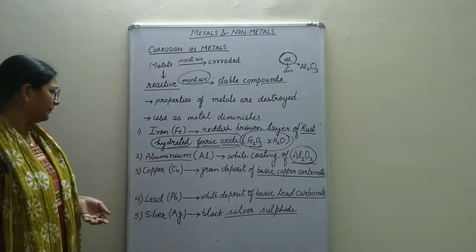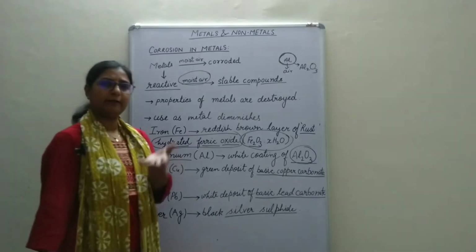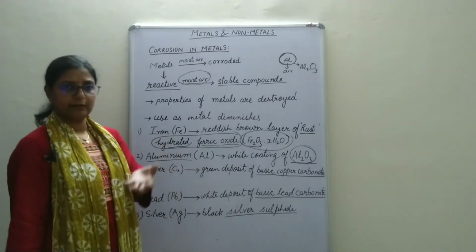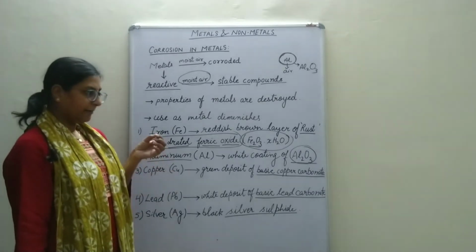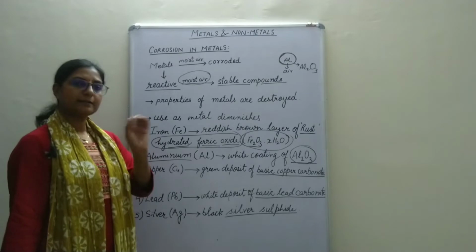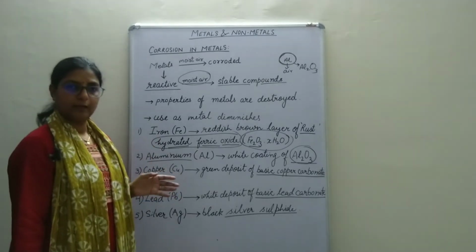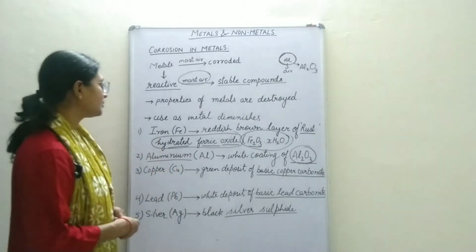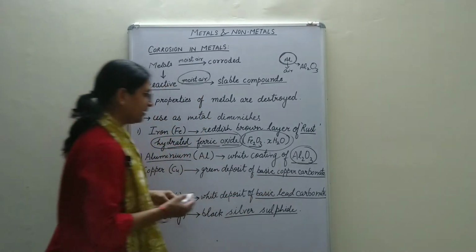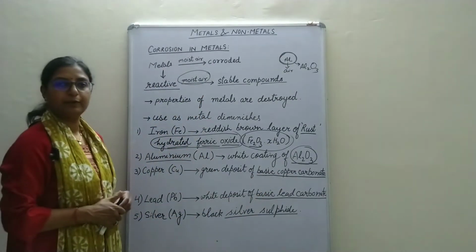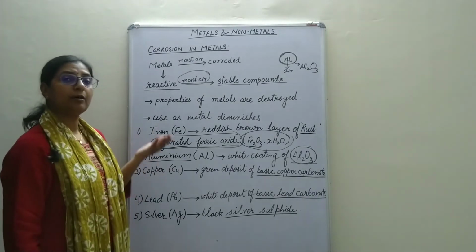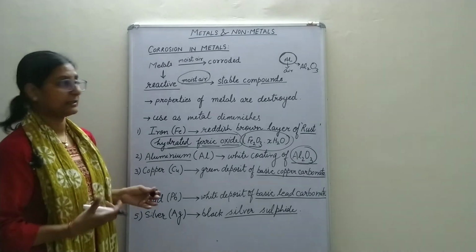Then talking about copper. If you have any copper articles at your home, either utensils or any showcase item, at times a very fine green colored layer starts depositing over it. That is because of the formation of basic copper carbonate. It is not pure copper carbonate, it is copper carbonate with hydroxide ions present in it.